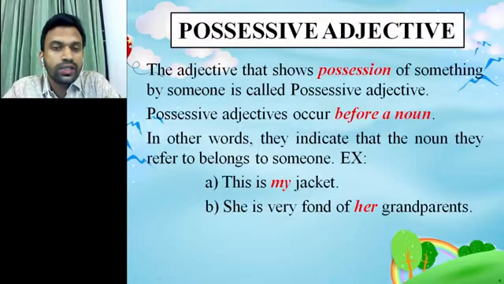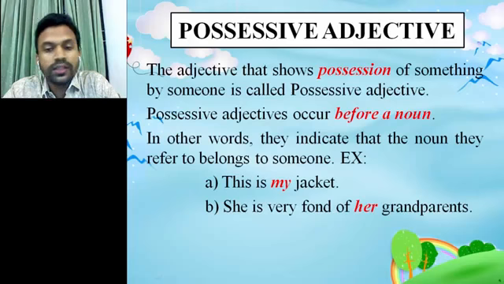Now come to the next topic, and this is our main topic of today's lesson. Look very carefully. What is a possessive adjective? The adjective that shows possession of something by someone is called a possessive adjective. Here the word possession means to own something, to have something.